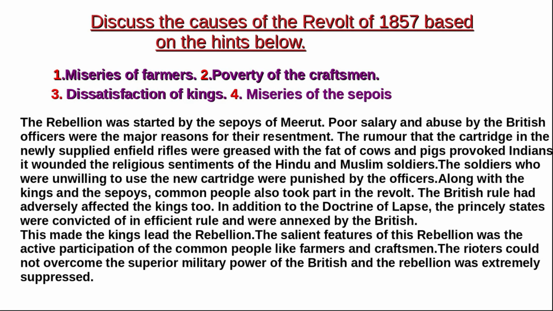Along with the kings and the sepoys, common people also took part in the revolt. The British rule had adversely affected the kings too. In addition to the doctrine of lapse, the princely states were convicted of inefficient rule and were annexed by the British. This made the kings lead the rebellion. The salient feature of this rebellion was the active participation of common people like farmers and craftsmen. The rebels could not overcome the superior military power of the British and the rebellion was ultimately suppressed.